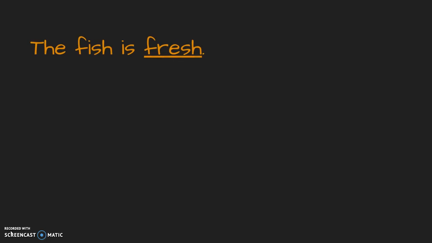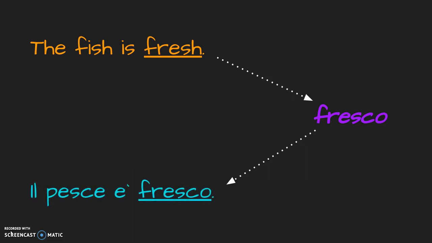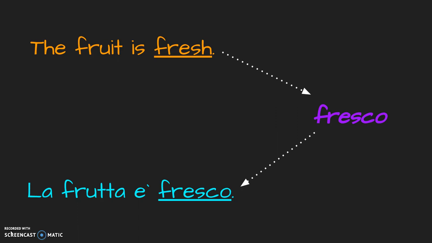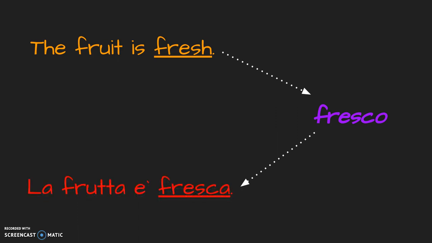Another example, the fish is fresh. Our adjective fresh is fresco in Italian, and our sentence becomes il pesce è fresco. But if we want to say the fruit is fresh, we still use the adjective fresco, but we need to change it to fresca to agree with the noun frutta. La frutta è fresca.